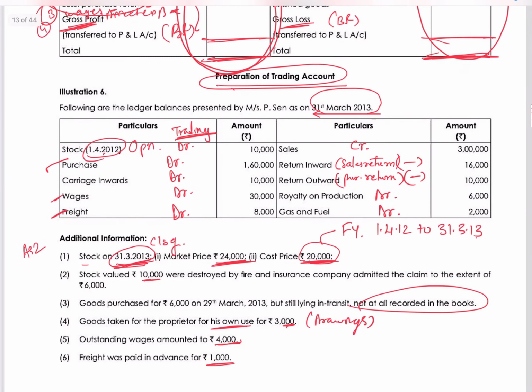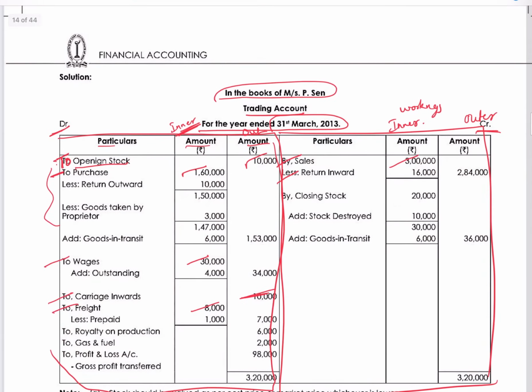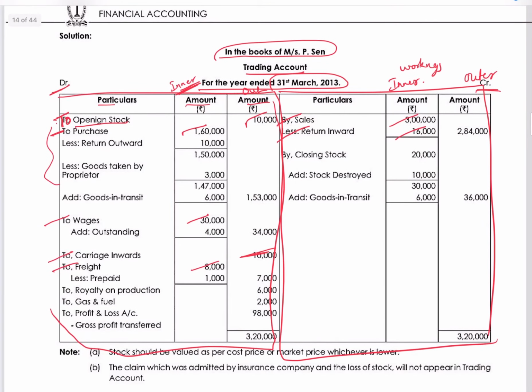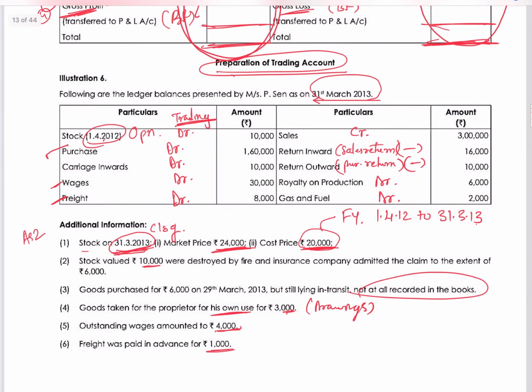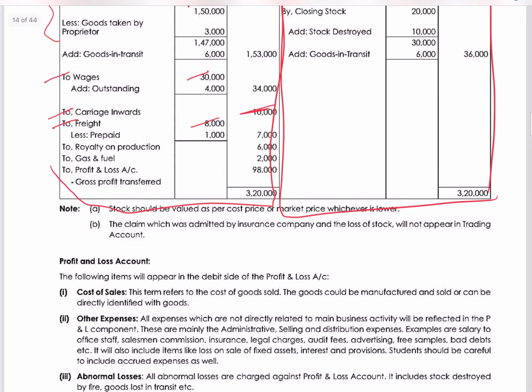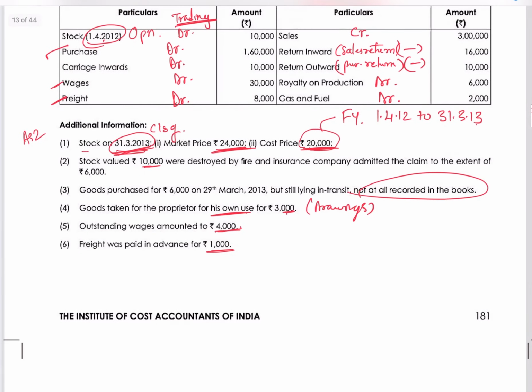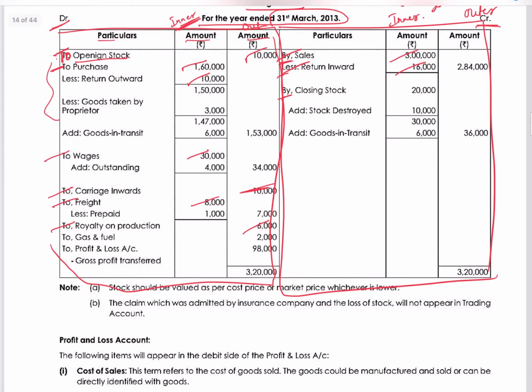Return inwards, sales return 16,000. We'll reduce it, less return inwards 16,000. Return outwards 10,000, so less return outwards 10,000. Royalty on production 6,000. Whatever is on the debit side we'll put 'To', and whatever is on the credit side we'll start with 'By'. Then gas and fuel 2,000.